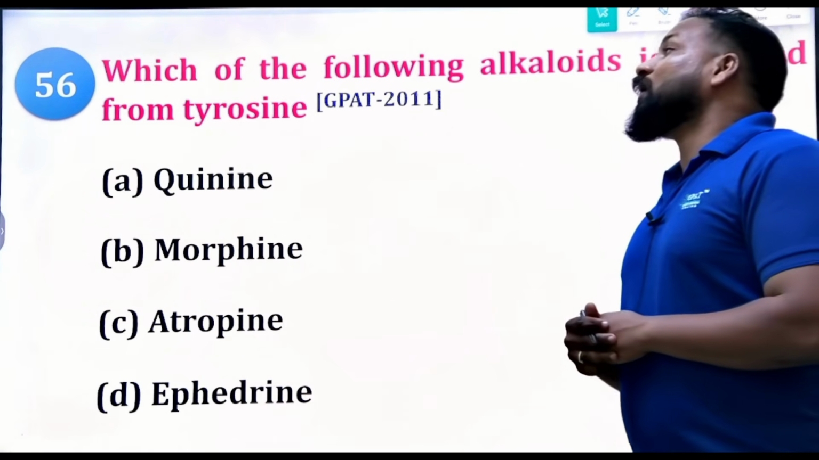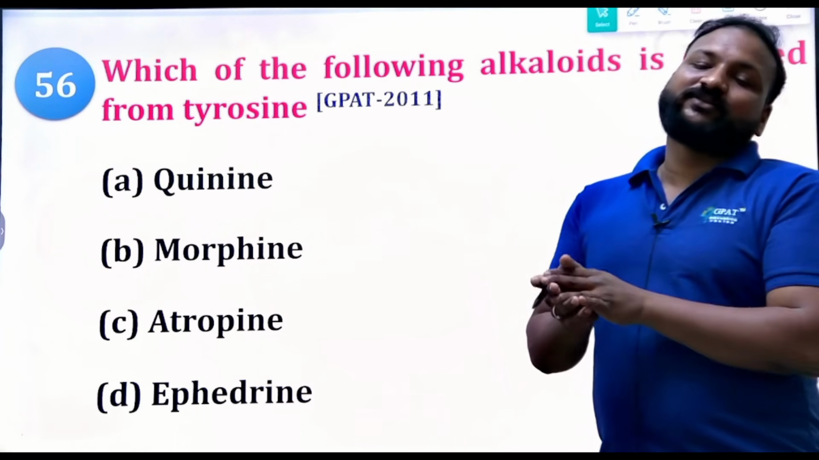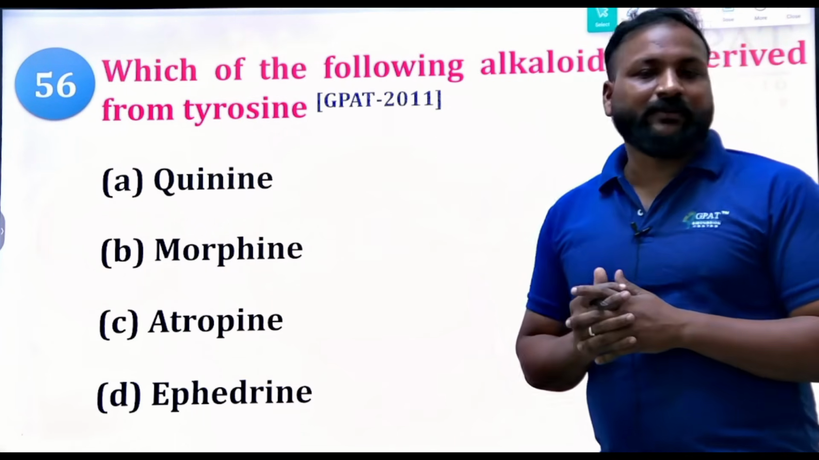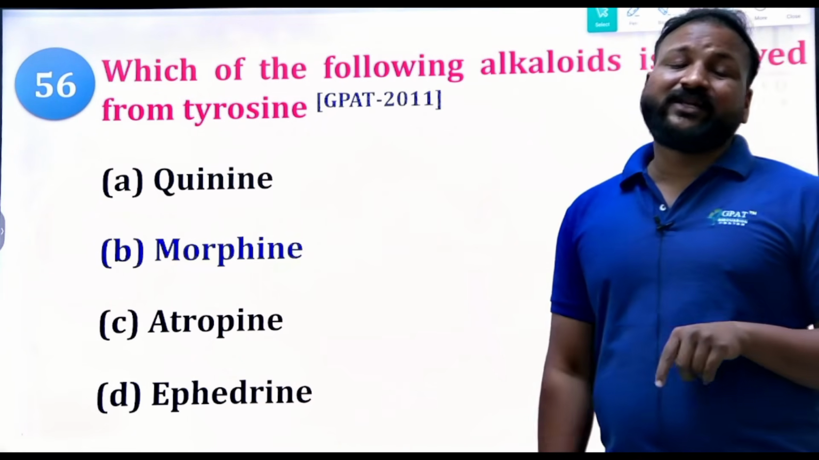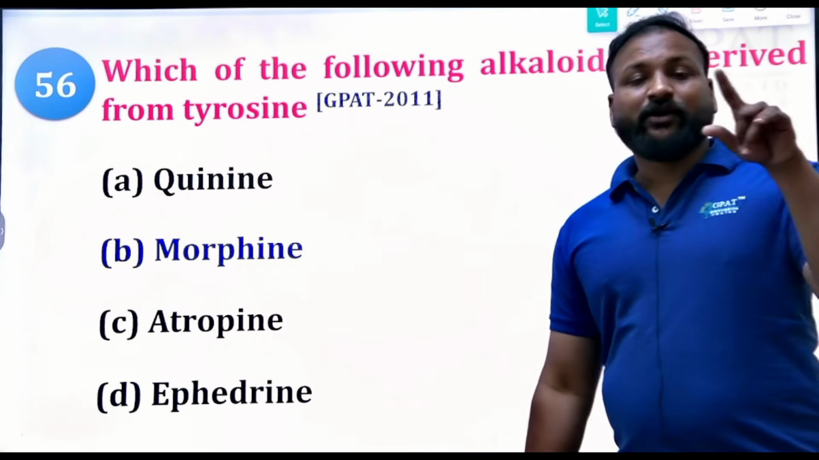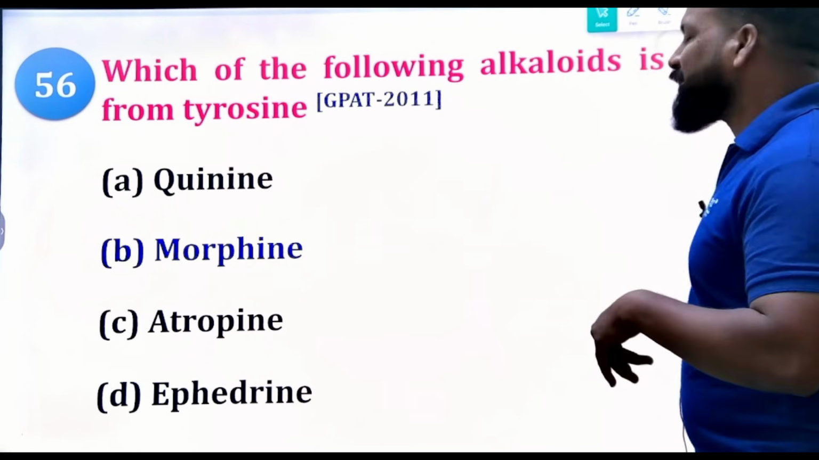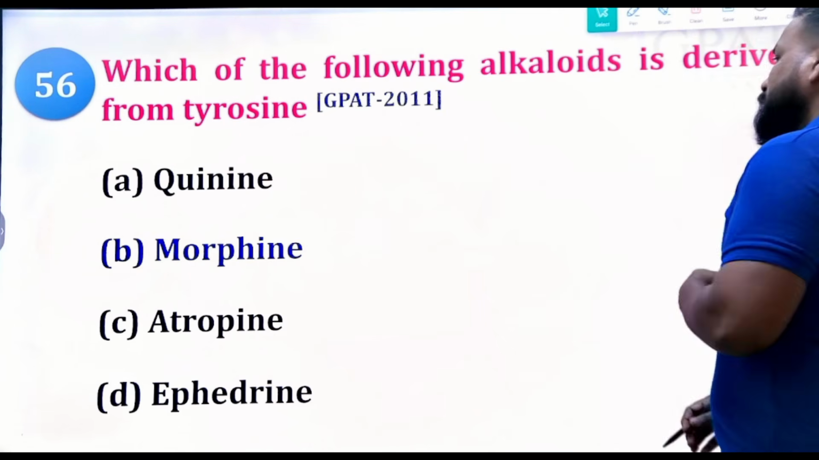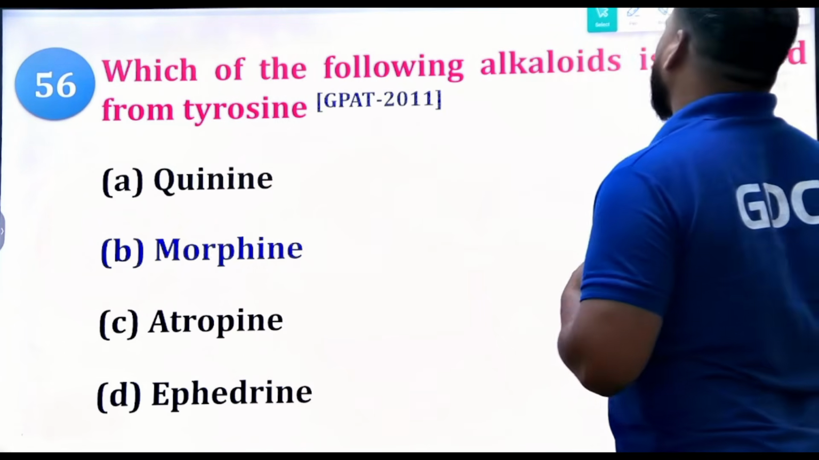See, that's why you remember the flow chart and the synthetic pathway of the different secondary metabolites. Okay, what is the right answer? Undoubtedly morphine. From tyrosine we are going to get morphine. From lysine we are going to get anabasine and lobeline. So from tyrosine we are going to get morphine.